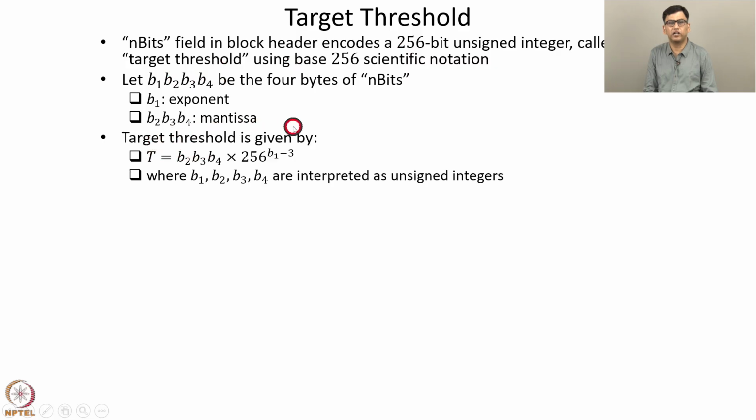The target threshold corresponding to the n bits value is t equals b2, b3, b4 times 256 to the power b1 minus 3. So the target threshold is the mantissa multiplied by 256 to the power of the exponent, that is b1 minus 3. Here b1, b2, b3, b4 are interpreted as unsigned integers.